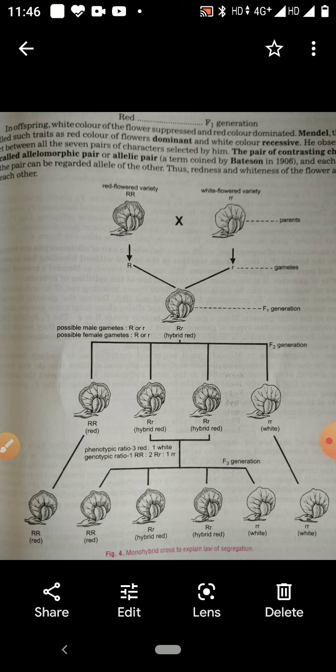Children, you are studying Mendel's law of inheritance. You studied that Mendel carried out cross-breeding experiments with several contrasting characters of the pea plant. He conducted the experiment up to the F2 generation.